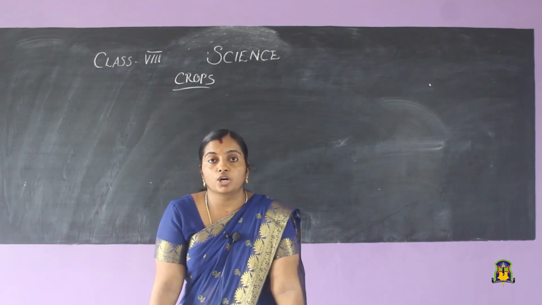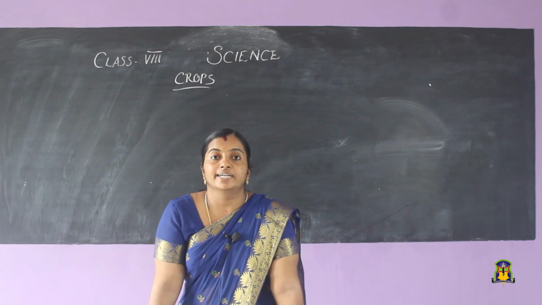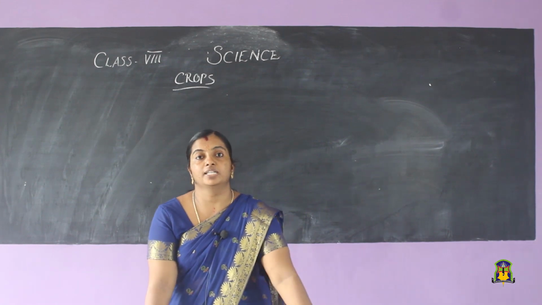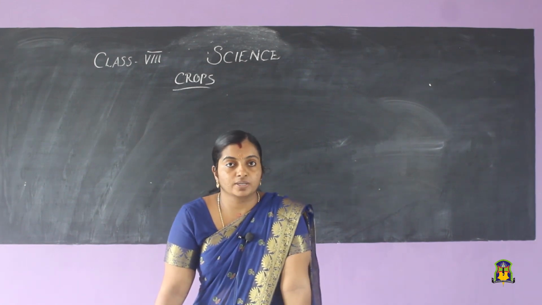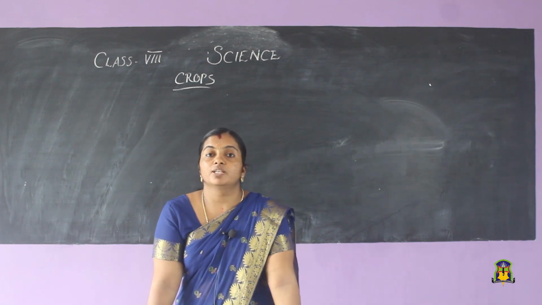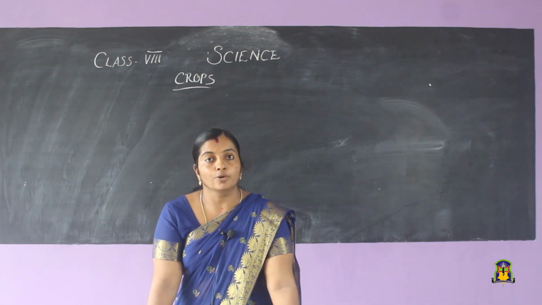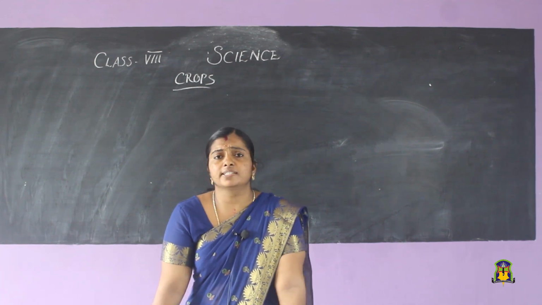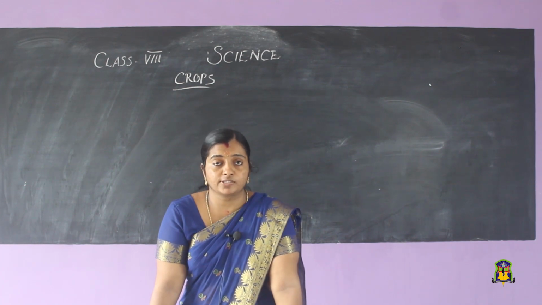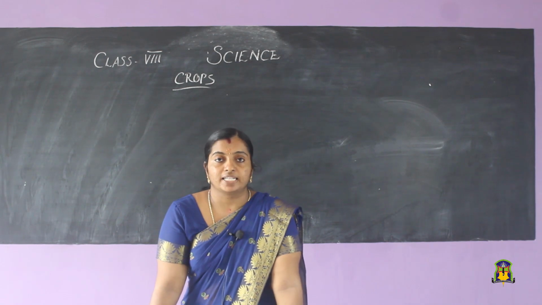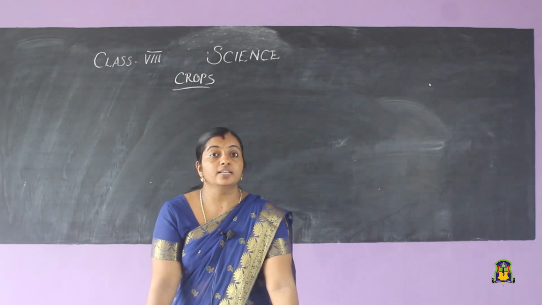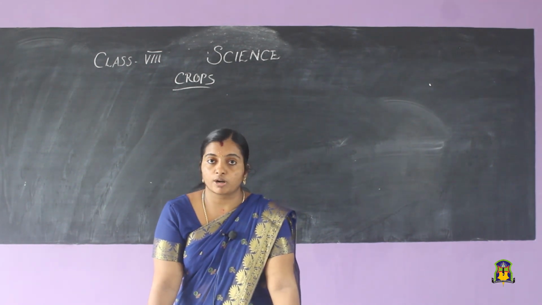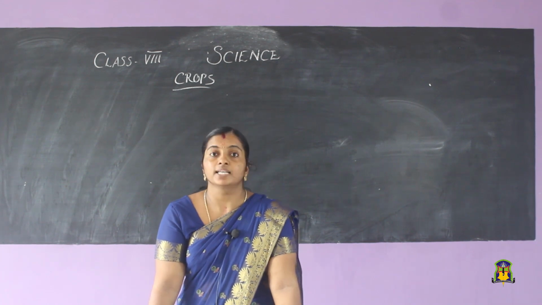Then it helps in the growth of microbes and earthworms. The microbes help in converting the dead matter into humus, and earthworms also help to keep the soil moist and loose. So, all these are the importance of preparing the soil before cultivating. Then we discussed about the tools used for preparing the soil. Which were they? Yes, plough, hoe and cultivator. I wanted you to draw the picture of this plough and hoe in your notebook also. I hope everyone has done that.